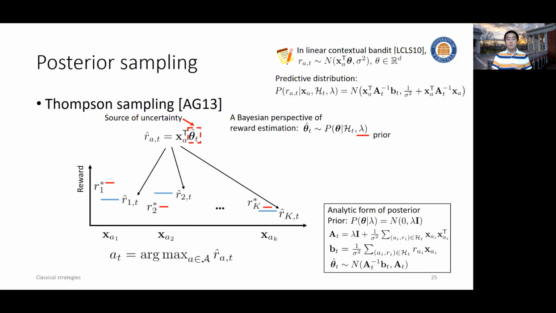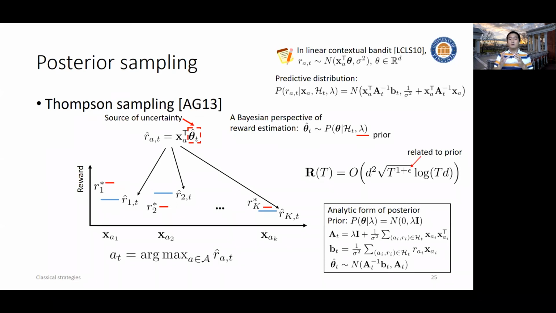And a step further, the induced predicted distribution of the reward has this nice form, which is exactly what we have in linear CB. It has two parts. The mean is basically the mean estimation of the reward. And then the variance part is basically our CB. So as you can expect, the performance of the Thompson sampling-based method should be very close to linear CB. And as we can prove, it is indeed very close.